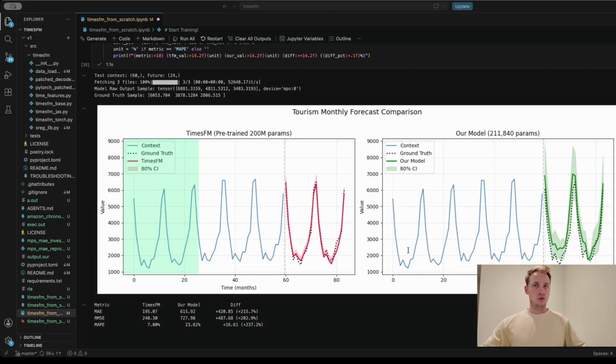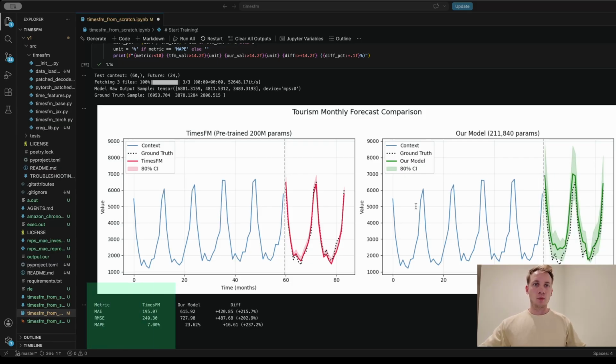Now to the moment of truth. The blue line is what the model sees, 60 months of history. The dotted black line is what actually happened next. The dashed vertical line is where the history ends and forecasting begins. So TimesFM is red. It's confident, it has tight bands, it nails the direction almost immediately, it knows what comes next. Our model in green has wider bands, it's being honest about what it doesn't know. But look at the shape: it goes up when the series goes up, and it turns when the series turns. It learned the seasonal rhythm of monthly tourism data from scratch.